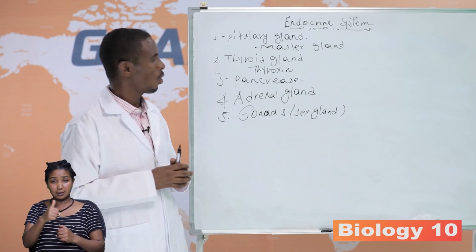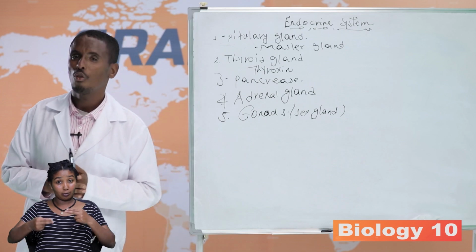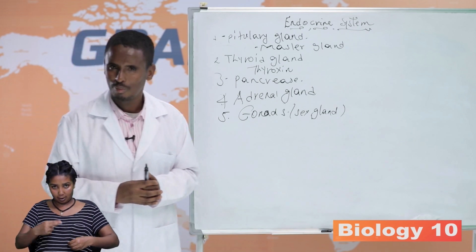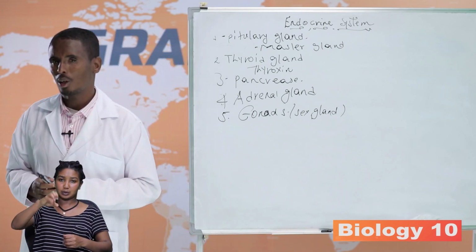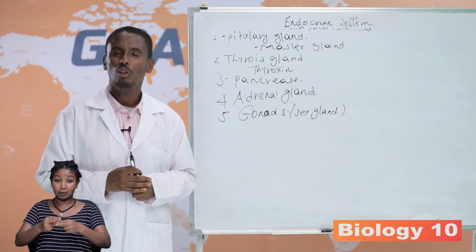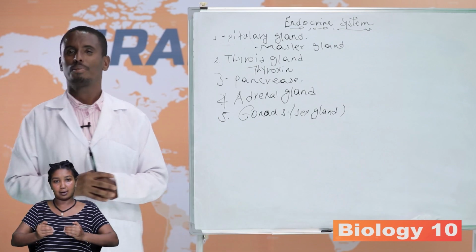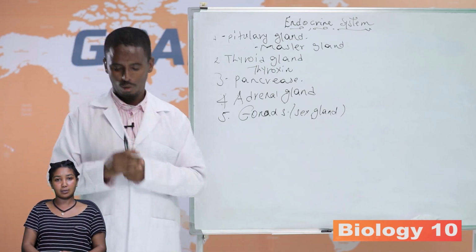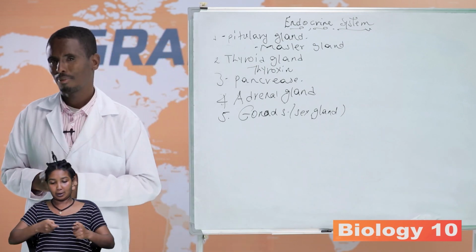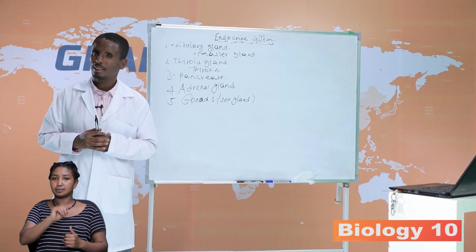The other hormone secreted by the ovary is progesterone. Progesterone is called the pregnancy hormone because it maintains pregnancy. How does progesterone maintain pregnancy?